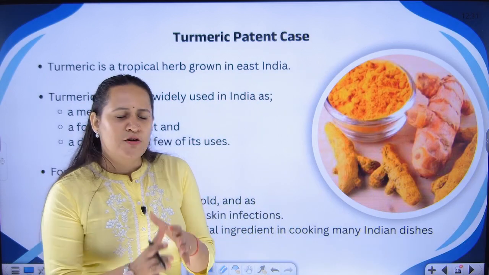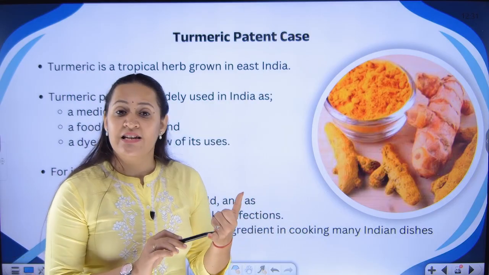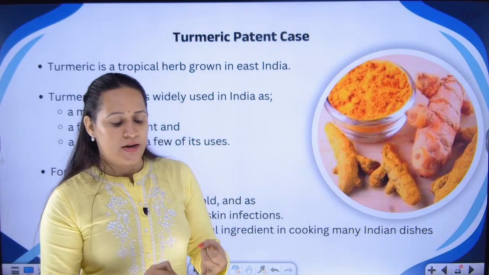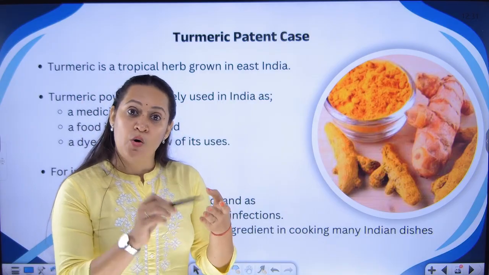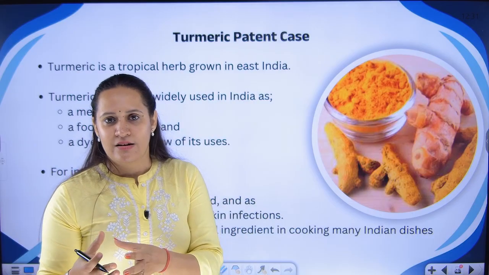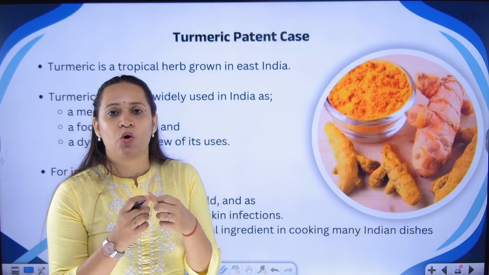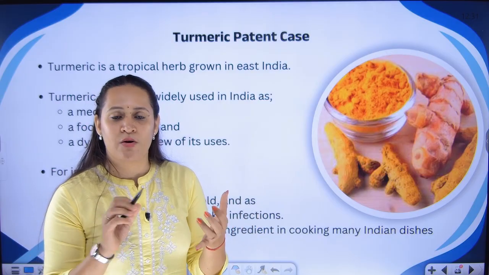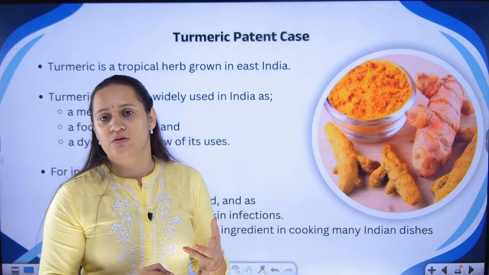It is known in India for so many properties. For skin care, we use turmeric. For antiseptic properties, we use turmeric. We not only apply turmeric, we also consume turmeric in our food, in our milk, right? Turmeric has so many benefits, right? For the entire body, it is useful, right from the skin to your wounds.